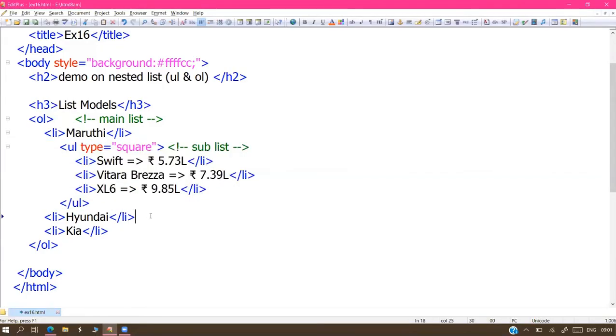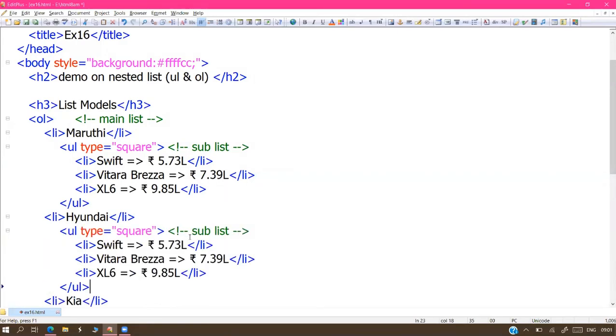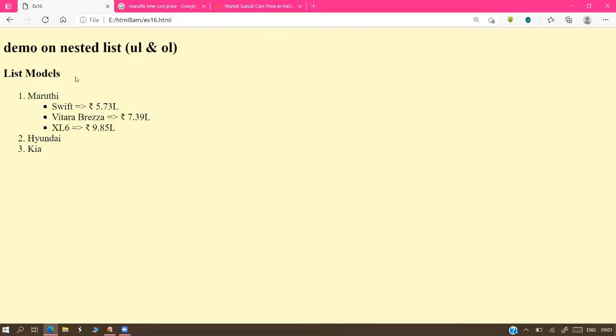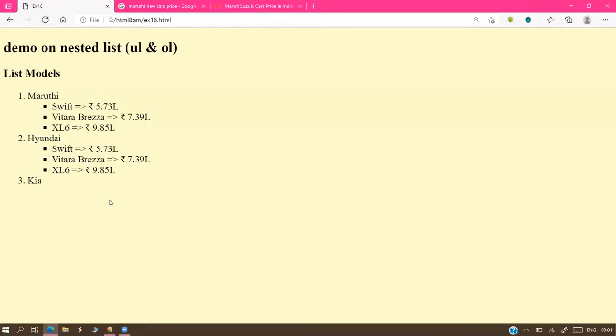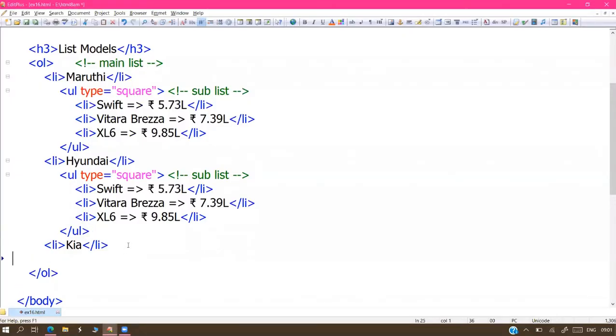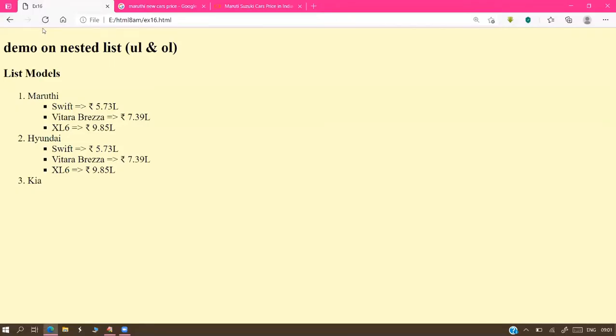The same thing, just copy pasting here. Hyundai. Model changing is required, the same thing, copy pasting here. So the overall output appearance will look like this.